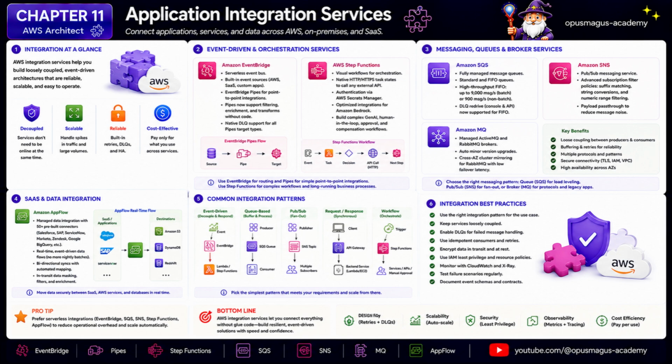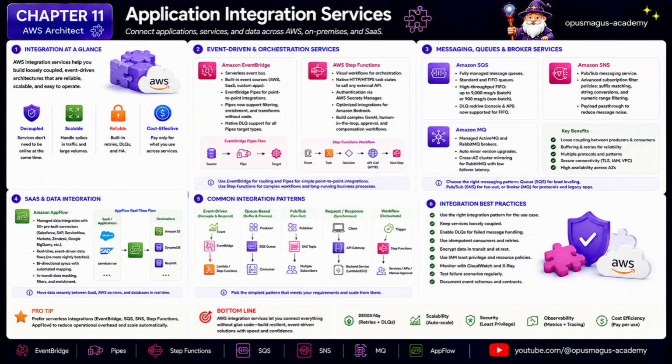Amazon MQ is different from SQS and SNS. It is a managed message broker for ActiveMQ and RabbitMQ compatible workloads. It is useful when organizations migrate existing systems that already depend on broker protocols, queues, topics, routing semantics, and messaging clients. MQ is not the default choice for new AWS native queuing, but it is very relevant in enterprise modernization because many real platforms already use broker-based messaging.